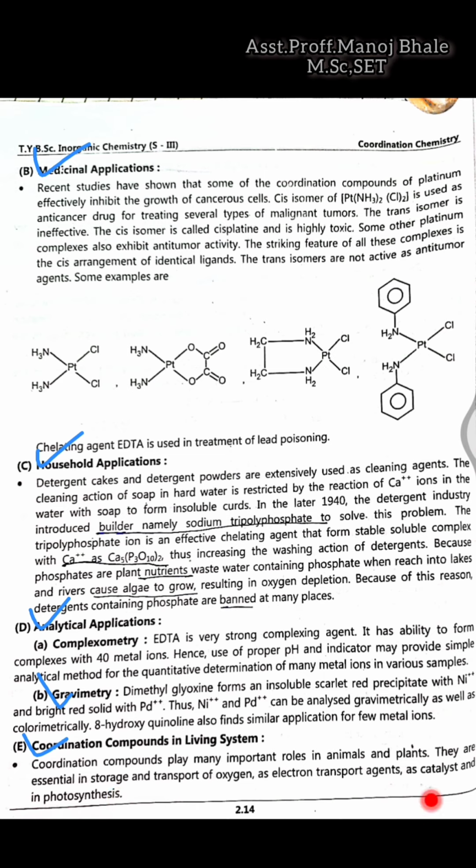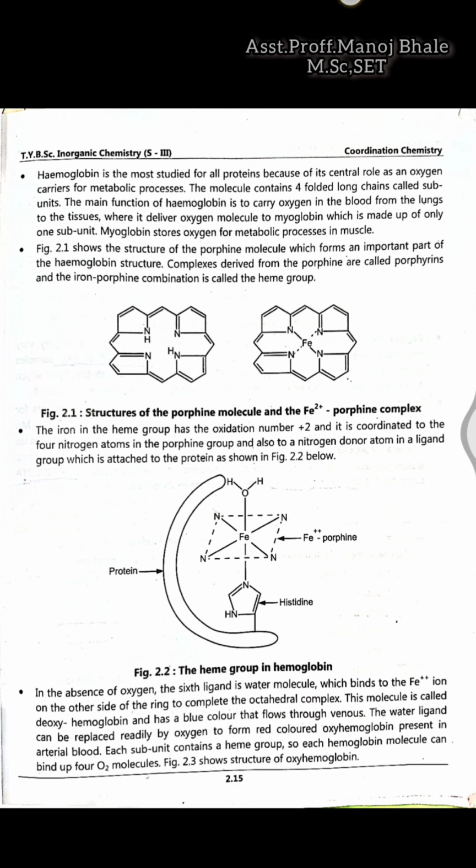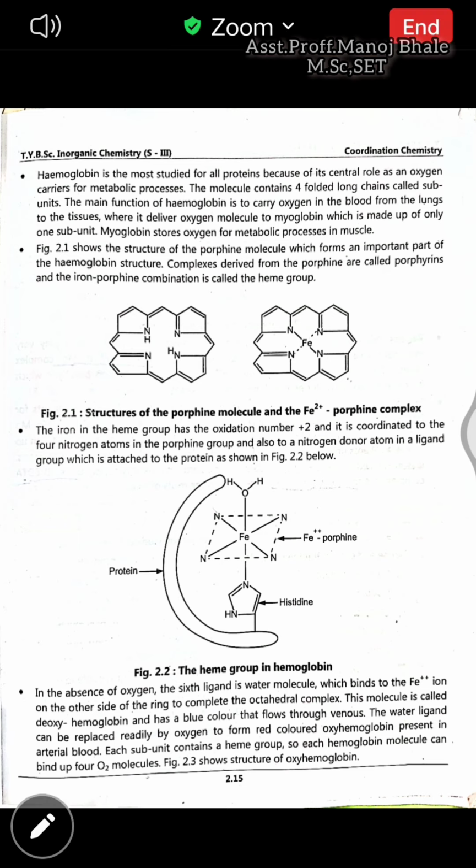Also these are used as the catalyst in the photosynthesis reaction, like chlorophyll A and chlorophyll B. These pigments I think all of you know very well. So this is about the applications of the coordination compound in the living system.